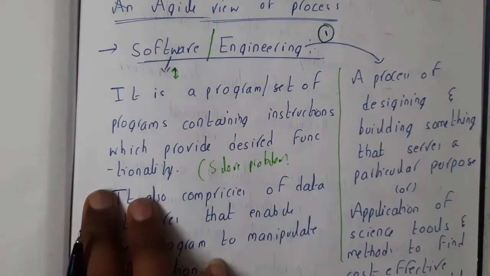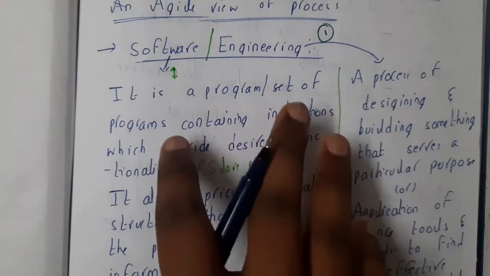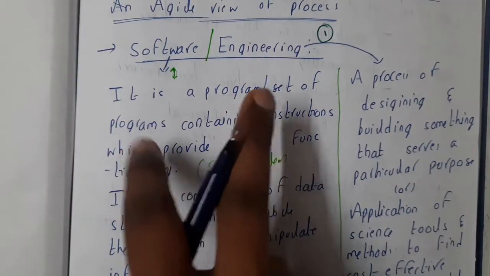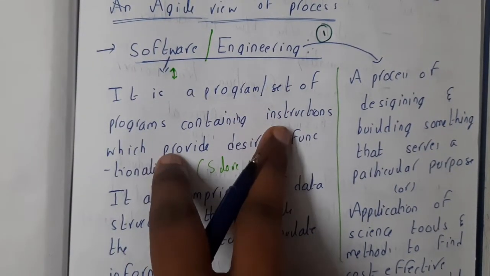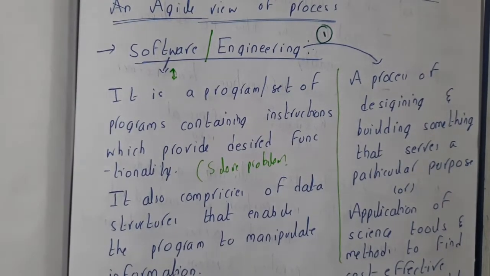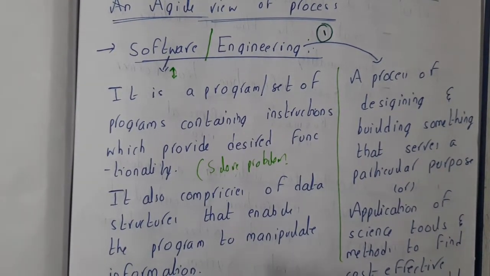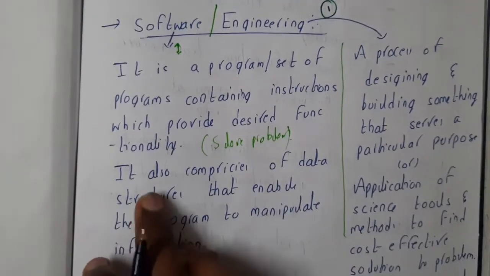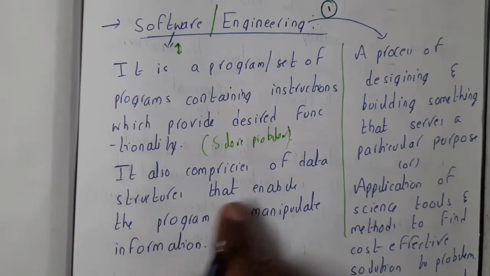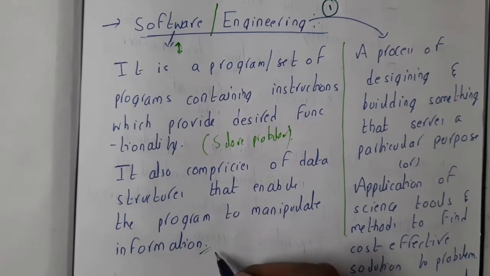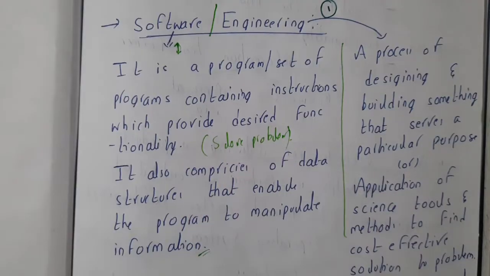To solve some problem, we create these softwares. Assume that you are having some trouble in converting a Word document into PDF. You can create a software for that. Like that, based on your requirements or the problems of the users, we will be creating the softwares. It also comprises data structures that enable the program to manipulate information. So it can even convert and play with the information, guys.